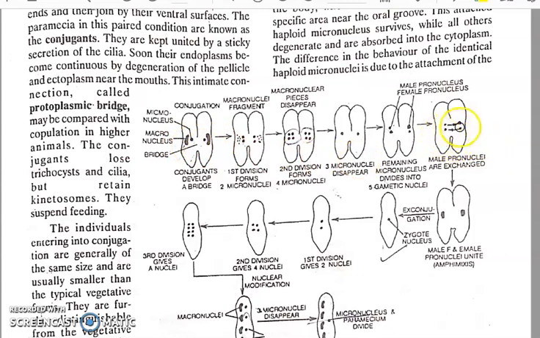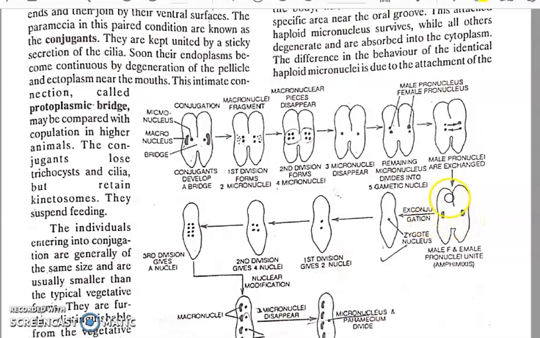Through this bridge, the male pronucleus of this Paramecium will migrate to the other one, and the male pronucleus of the other one will migrate to the first one through this cytoplasmic bridge. Both male and female pronuclei get fused, and this process is syngamy.